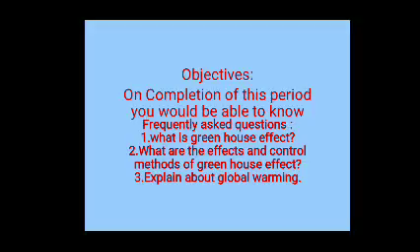Biodegradable and non-biodegradable pollutants. Pollutants which are decomposed by the action of microorganisms are called biodegradable pollutants.